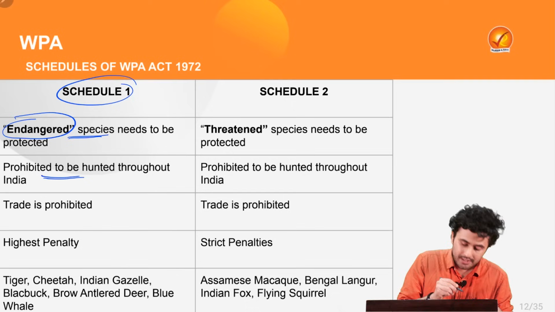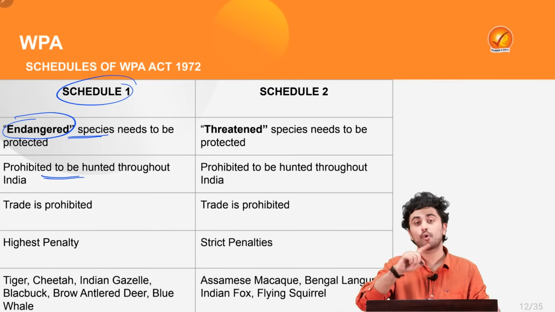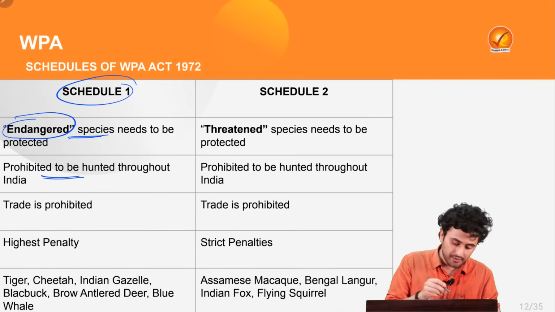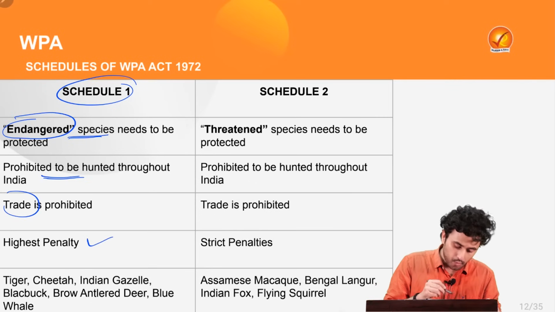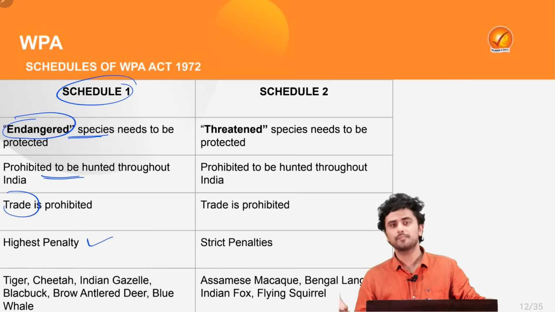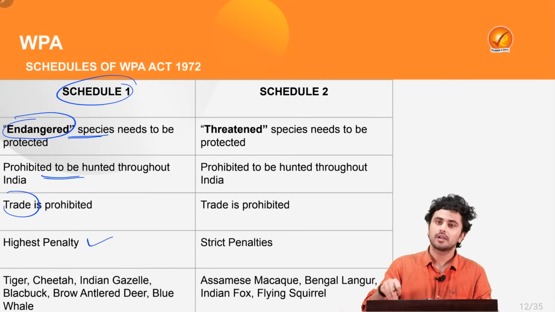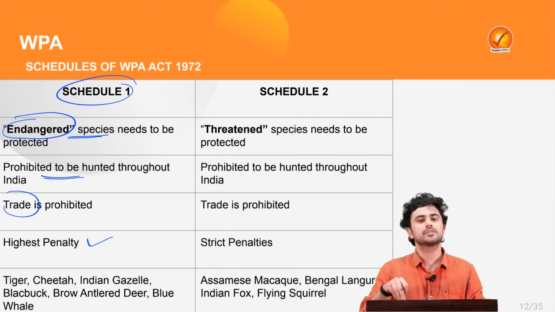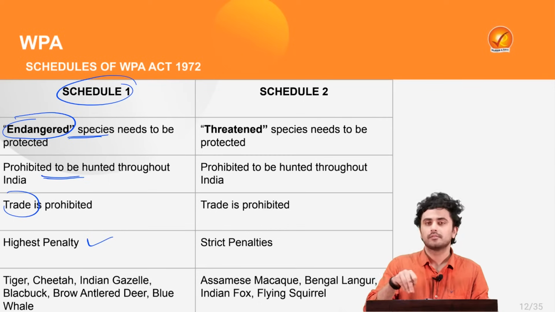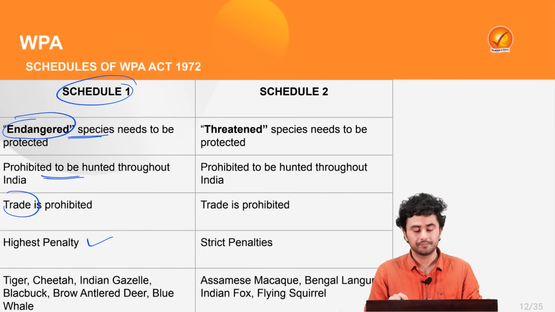Also, for such animals, hunting is prohibited throughout India as well as their trade. Also, it provides the highest penalty if someone engages in any kind of trade in relation to these animals or deals with their hunting.